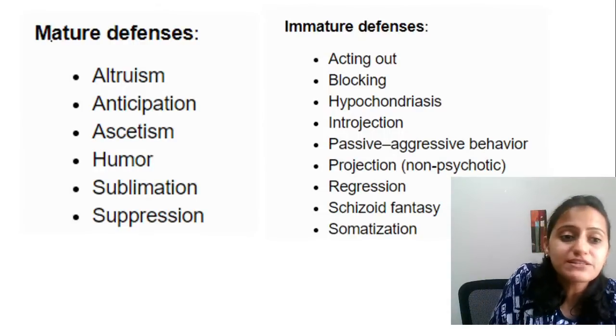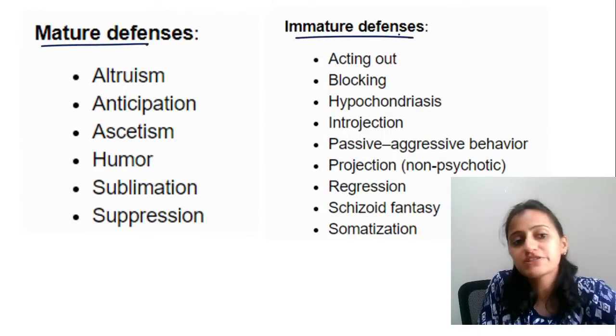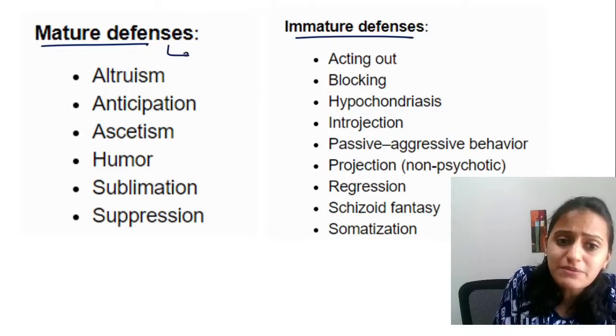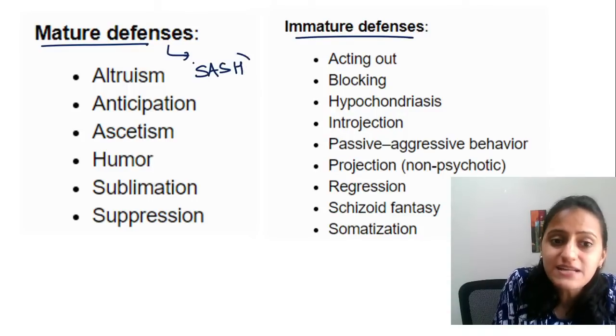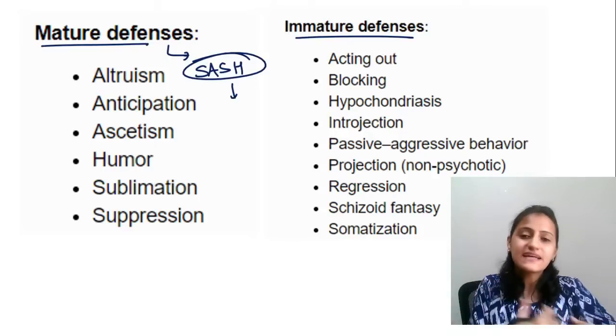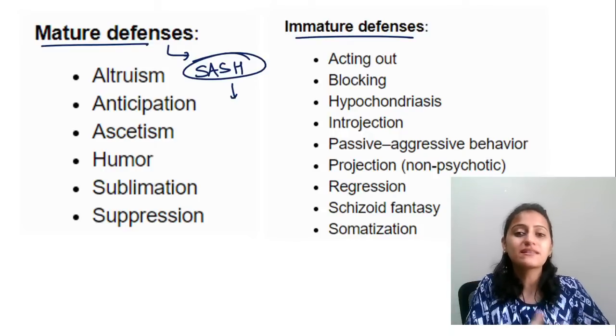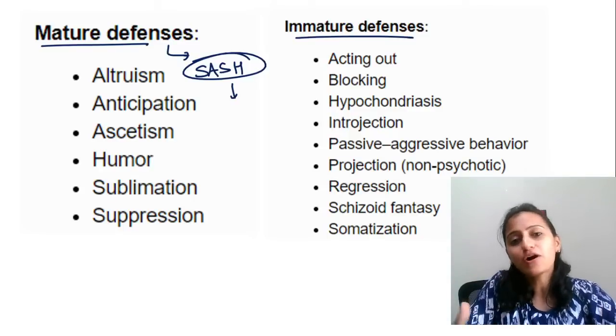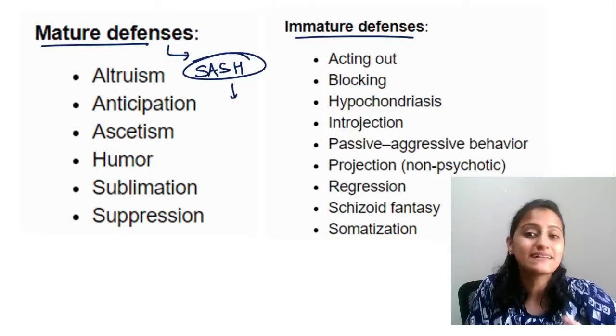Next one, which are mature and which are immature. So you can also remember the mature defense mechanisms as sash. What is the meaning of sash? Sash is the ribbon that someone wears. Let's say there's a birthday party or a wedding. The bride wears that.